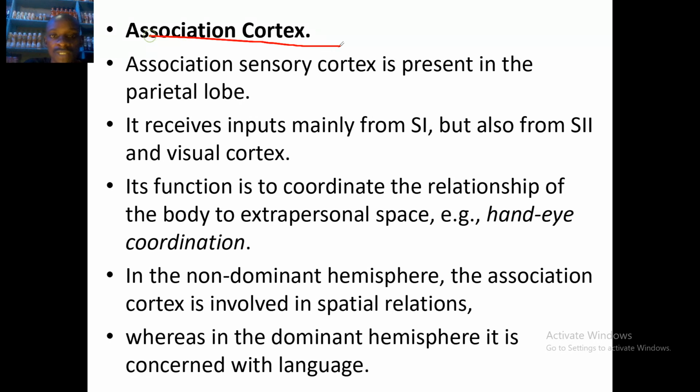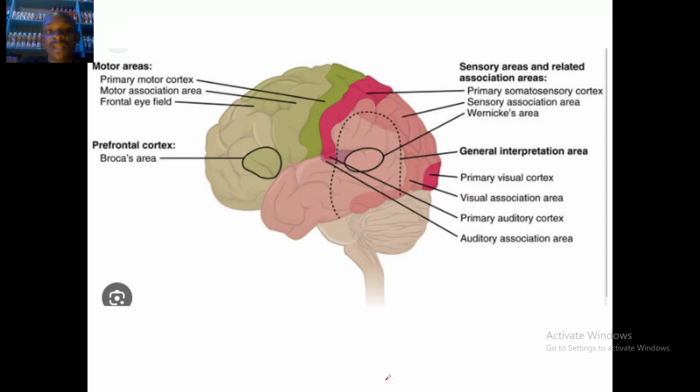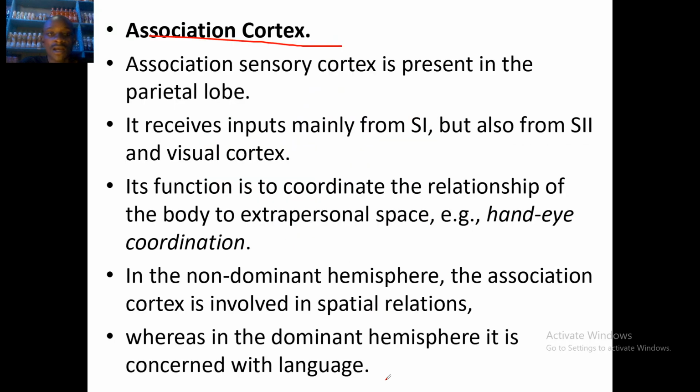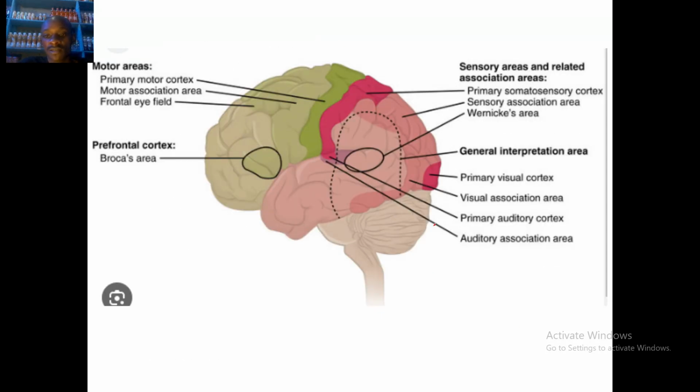How about the association cortex? The association sensory cortex is present in the parietal lobe. It receives inputs mainly from the S1, but also from S2 and the visual cortex. Its function is to coordinate the relations of the body to extra-personal space, hand-eye coordination. In the non-dominant hemisphere, the association cortex is involved in spatial relations, whereas in the dominant hemisphere, it is concerned with language. That's association areas.